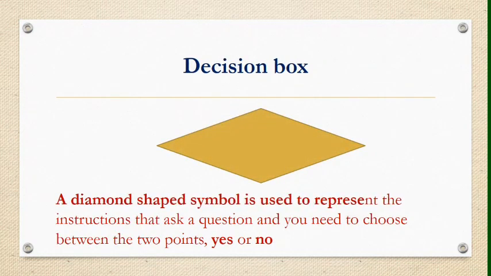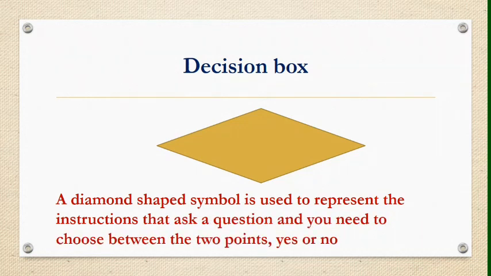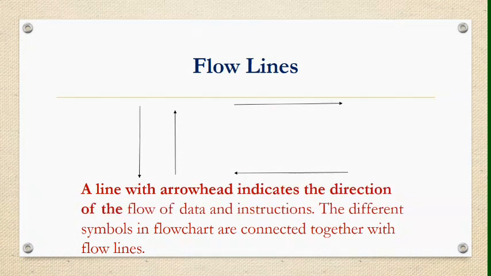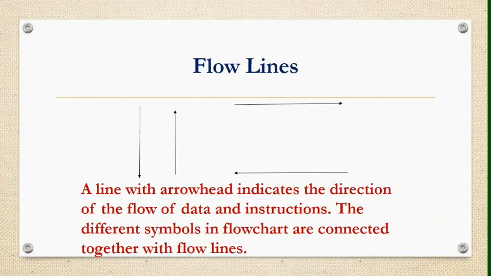A diamond shaped symbol is used to represent the instructions that ask a question and you need to choose between 2 points, yes or no. Generally we use this decision box in decision control statements like if condition or switch condition or in looping. Flow lines. A line with an arrowhead indicates the direction of the flow of data and instruction. The different symbols in a flowchart are connected together with flow lines. So these flow lines show the direction of the flowchart.